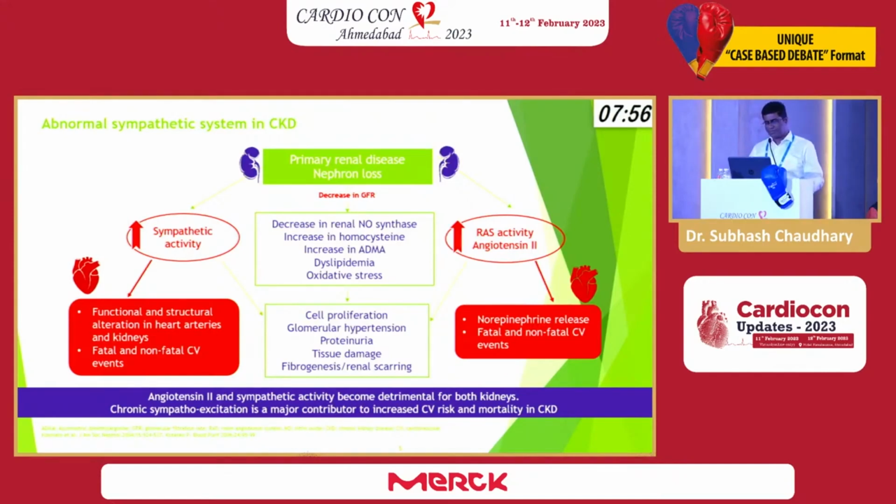The second mechanism is increased RAS activity and angiotensin II level, which increases norepinephrine release and leads to fatal and non-fatal CV events. So basically, angiotensin II and sympathetic activity are detrimental for both kidneys. Chronic sympathetic excitation is a major contributor to increased CV risk and mortality in CKD patients.